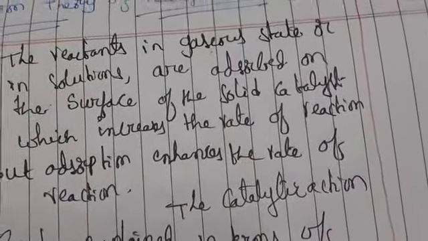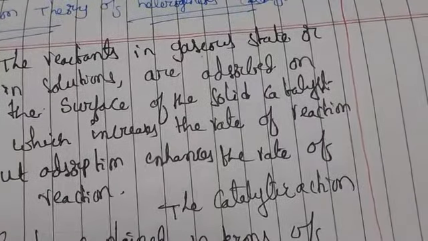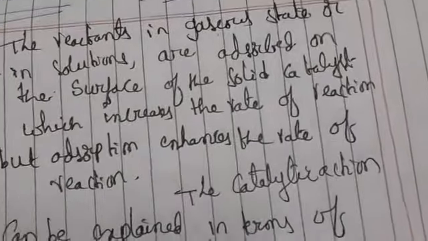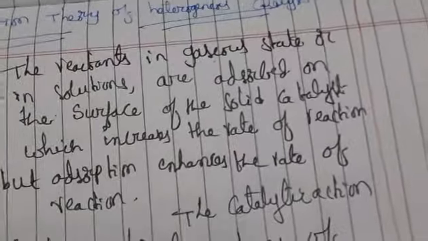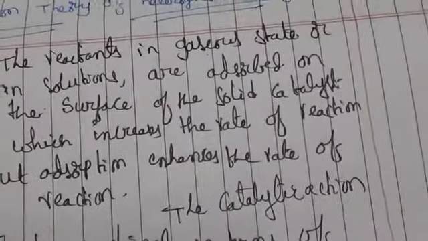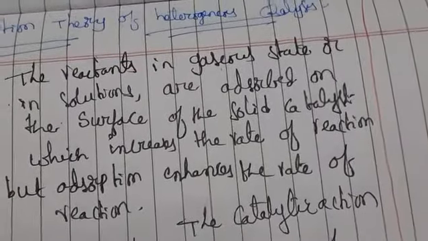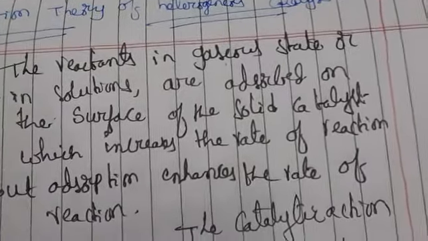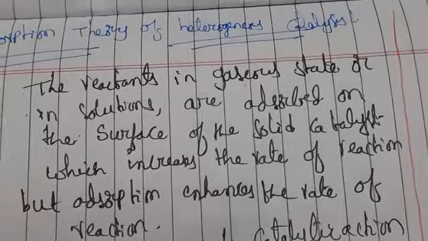It involves 5 steps. In the first step, diffusion of reactants to the surface of the catalyst takes place. Diffusion means we are taking the catalyst and also the gas molecule, and it is going to adsorb. In the second step, adsorption of reactant molecules on the surface of the catalyst takes place.